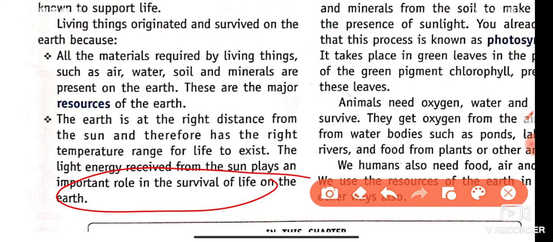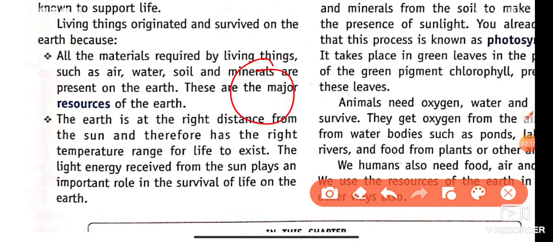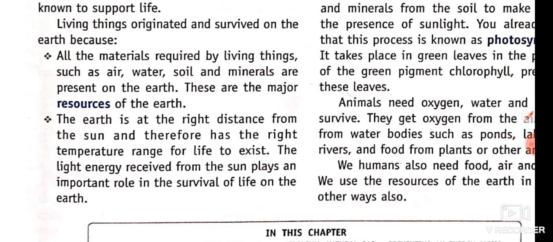So the sun is the ultimate source of energy on earth, and we all know that earth exists in a habitable zone. Which habitable zone? At the proper distance from the sun, that's why it has a proper temperature range for sustaining life.